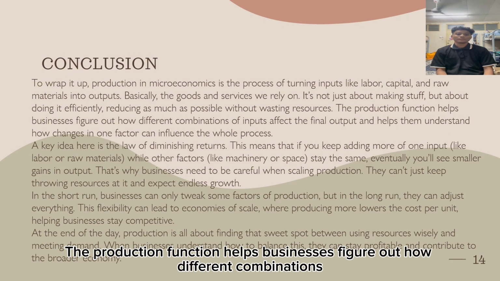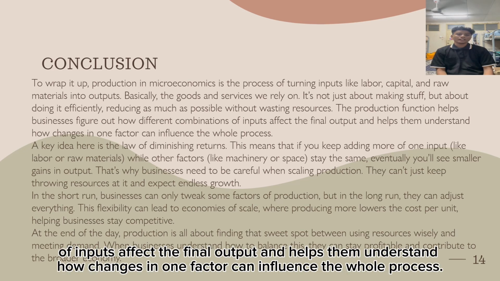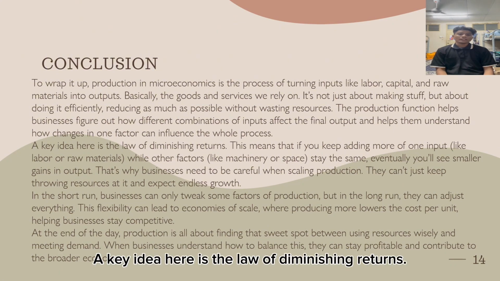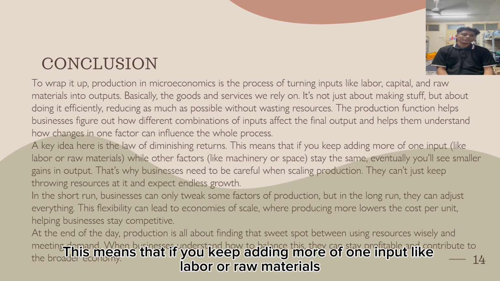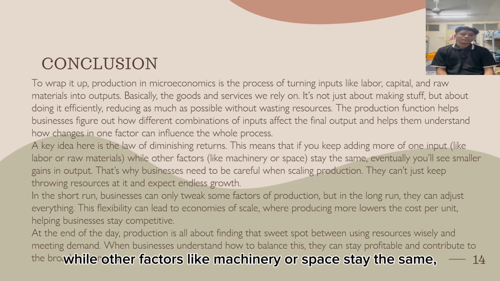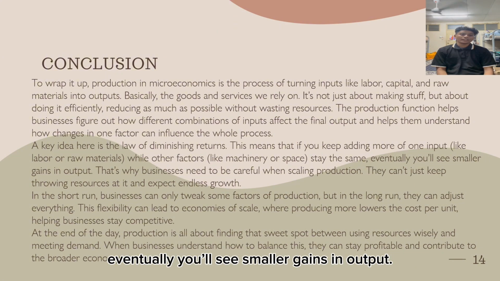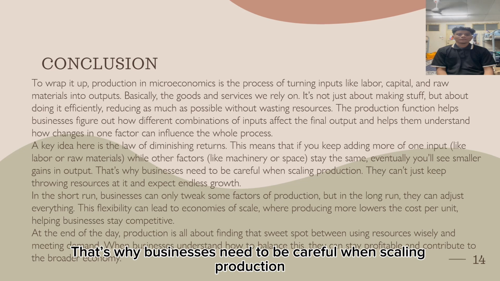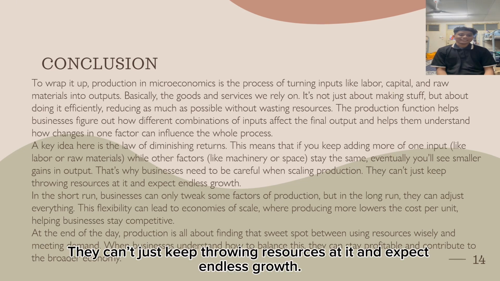The production function help business figure out how different combination of input affect the final output and help them understand how change in one factor can influence the whole process. A key idea here is the law of diminishing return. This means that if you keep adding more one input like labor or raw material, while other factors like machinery or space stay the same, eventually you will get the smaller gain in output. That's why businesses need to be careful when scaling production. They can't just keep throwing resources at it and expect endless growth.